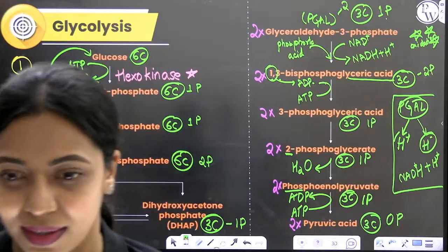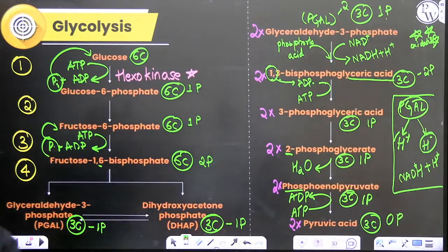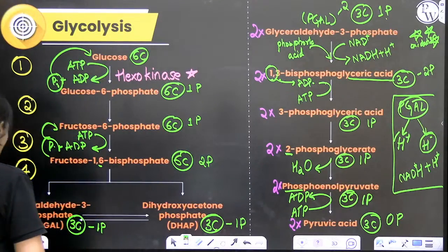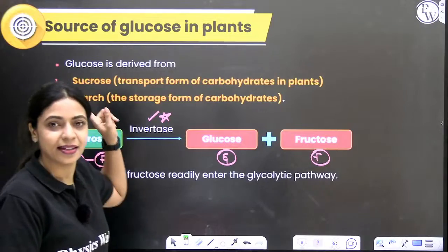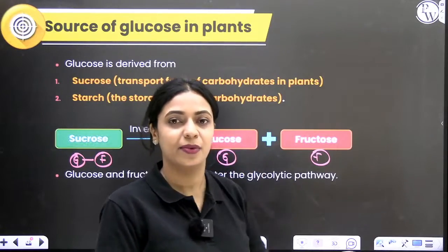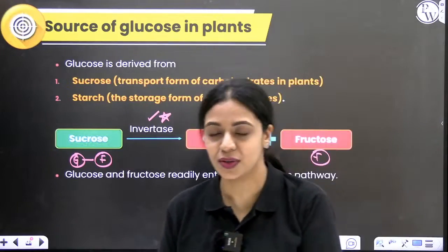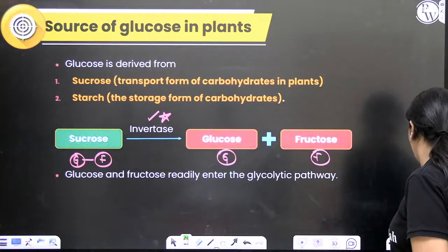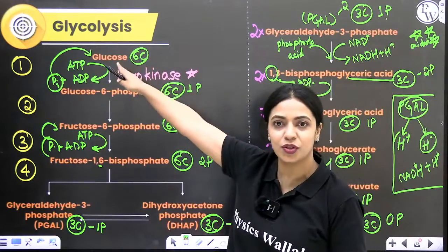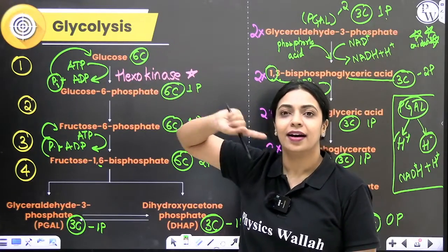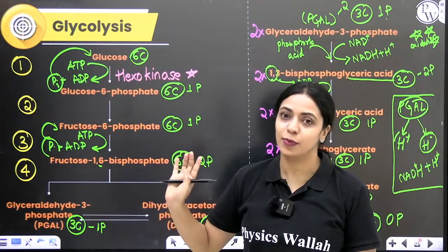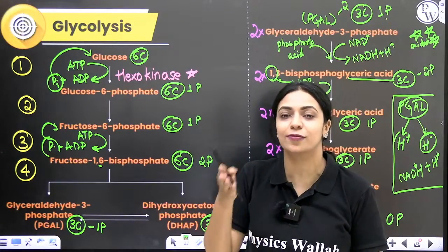Let's revise it all entirely. Okay. So first we are starting off with sucrose. Sucrose is a disaccharide which, catalyzed by the enzyme invertase, gets broken down into glucose and fructose. Both of these will enter the glycolytic pathway. Let's start off with glucose. Glucose has 6 carbons. A phosphate gets added to the 6th carbon of glucose and it forms glucose 6-phosphate.